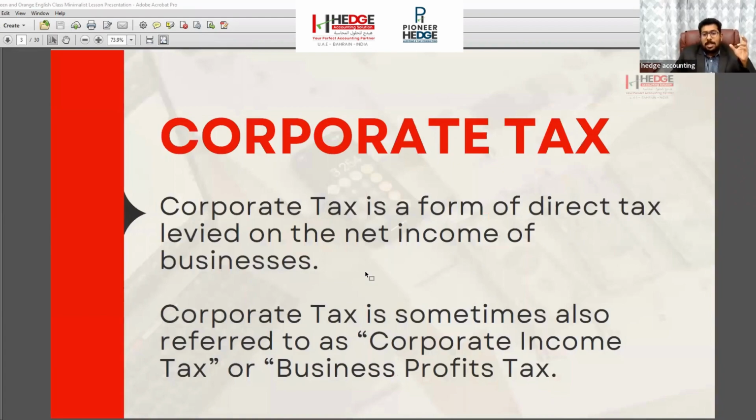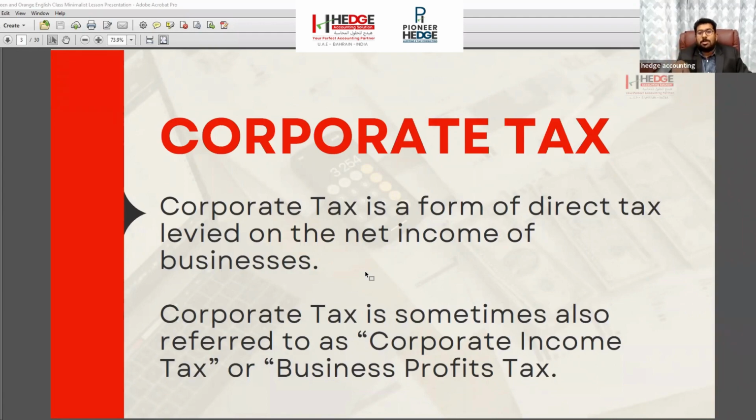Corporate tax means it's a tax on the net income of the business. Before corporate tax, in 2018 the government implemented VAT. VAT is a tax on the sales. We collect it on behalf of the customers and pay it to the government. There was no tax on our income before 2023. On VAT, we are paying taxes on the sales, with no involvement of our income.